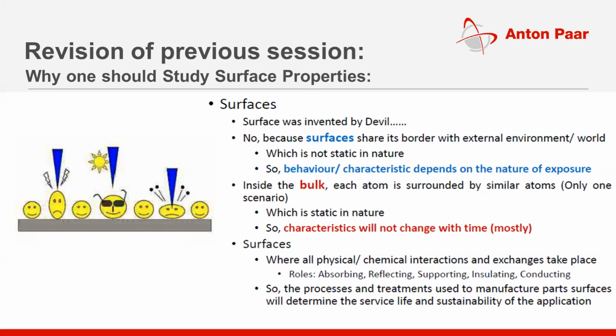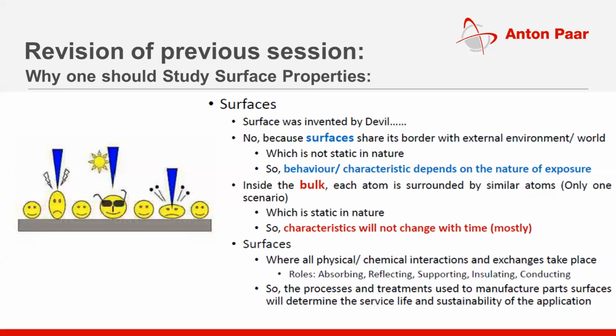So who decides whether the interaction will be constructive or destructive? That depends on the characteristics of the surfaces. And the characteristic of the surfaces is determined by the processes and treatments used to manufacture such parts.